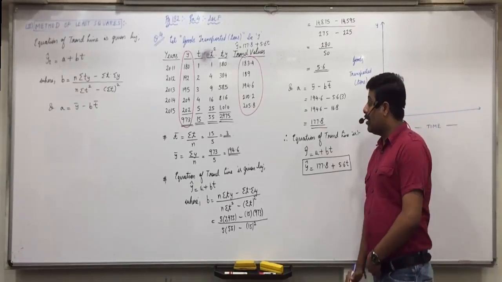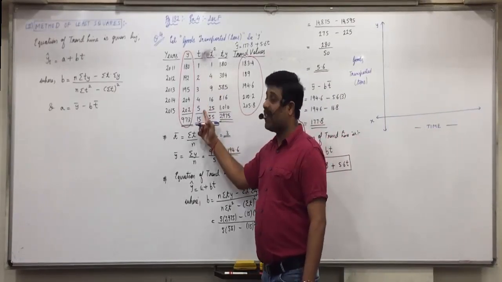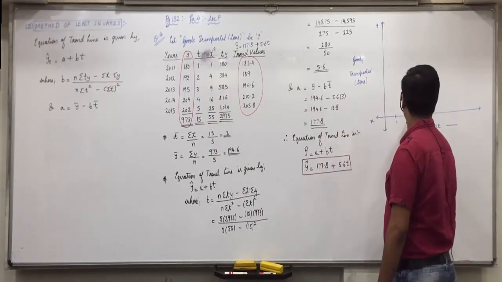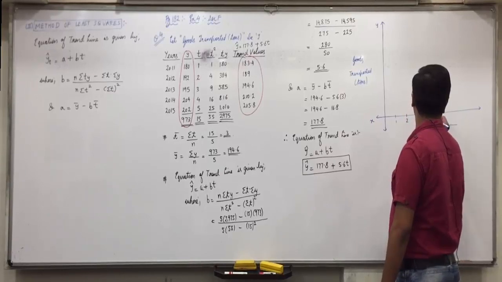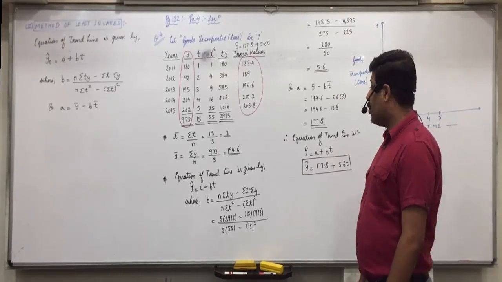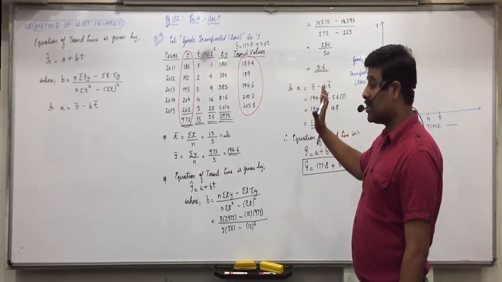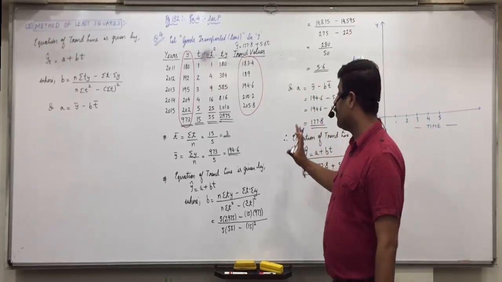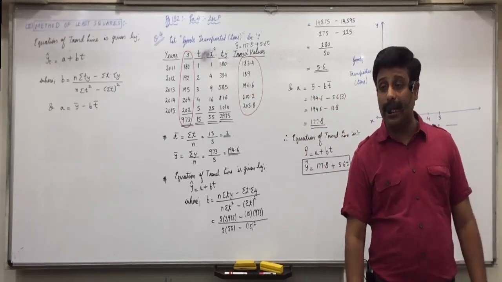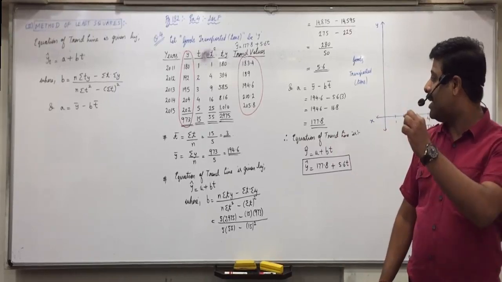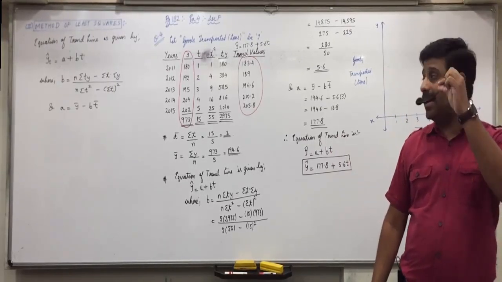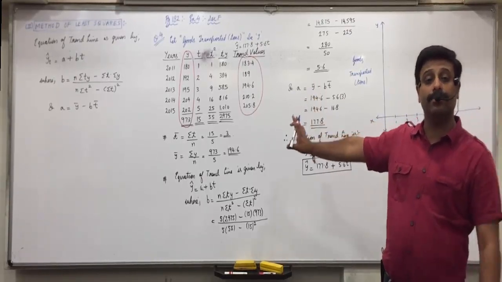Now we are in the time period, we have to write t from 1 to 5. What is the minimum value of y? 180. Y and y cap both you should see. And what is the maximum value? 205.8. From 180 to 205.8, so we can keep 1 centimeter as 5 units. Means 180, 185, 190, 195 up till 210.